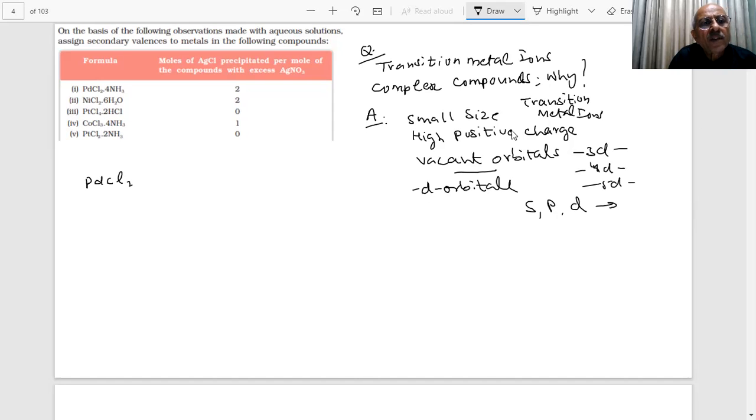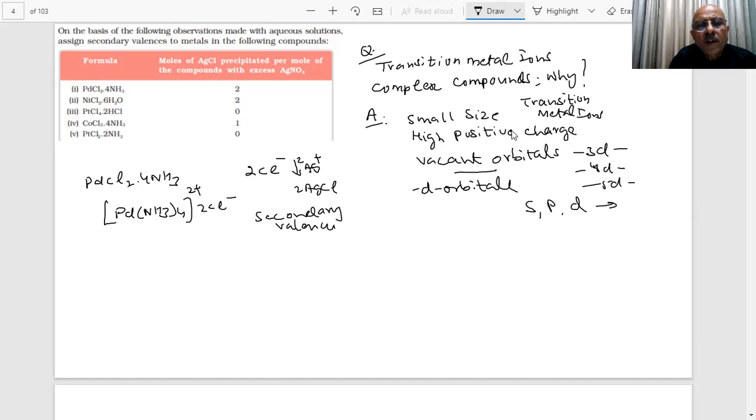So it will be PdCl2·4NH3. How many chloride ions were there? 2Cl minus will require 2 Ag plus. So the secondary valency is 4, which means these Cl2 are outside. So what is the Pd formula then? [Pd(NH3)4]Cl2, and you have something like this, plus 2. So what is the secondary valency? 4.